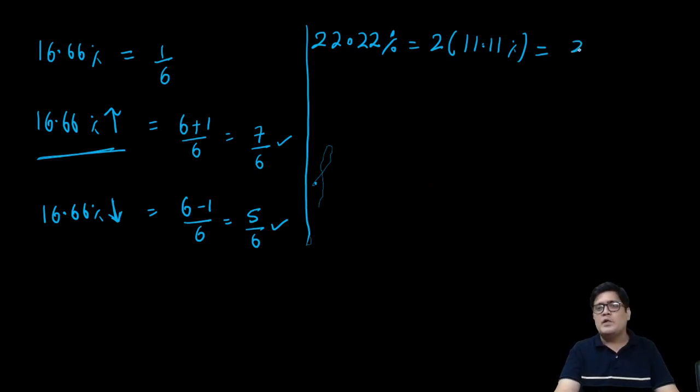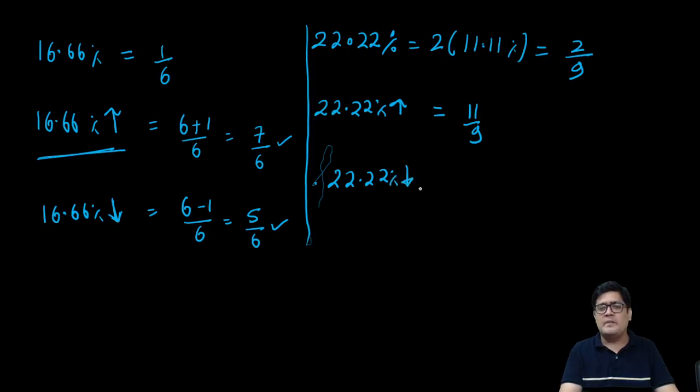Absolutely. This is 2 upon 9. So if I want 22.22 percent increase, so I need 2 more on 9, 2 more on 9. So now you should be able to do this almost verbally. If I want 22.22 percent decline, you should have 7 upon 9.